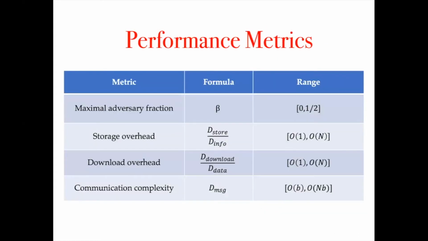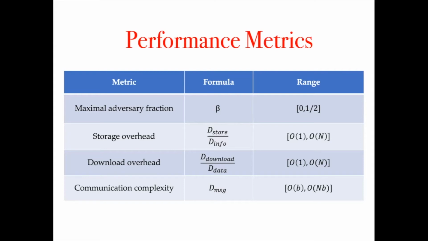Before moving on to the technical part of our protocol, I'd like to show the performance comparison among all the solutions we've mentioned so far. The comparison is conducted by these 4 metrics. First, beta is the maximum fraction of adversaries the protocol can tolerate. The range is from 0 to 1/2. Second, storage overhead is the ratio of total used storage and total information stored. The range is from O(1) to O(n), where n is the number of oracle nodes.